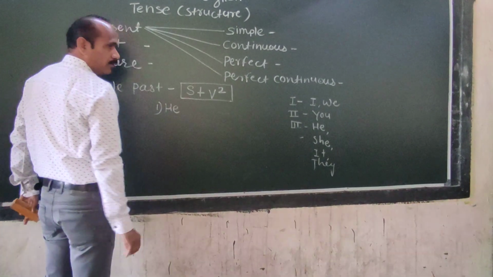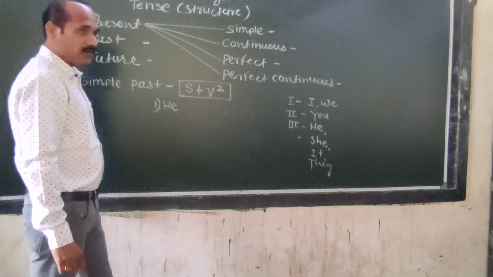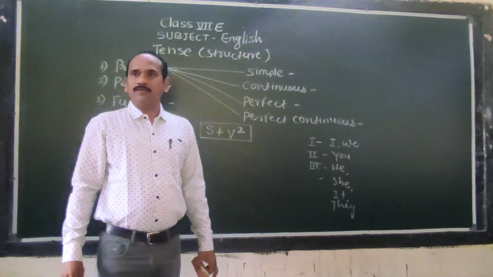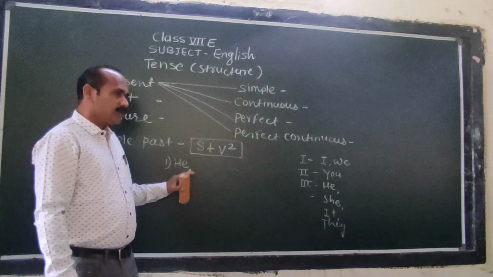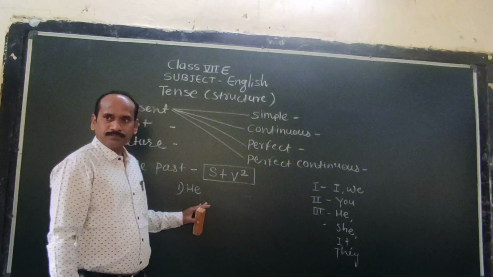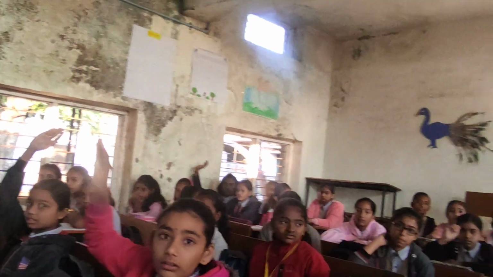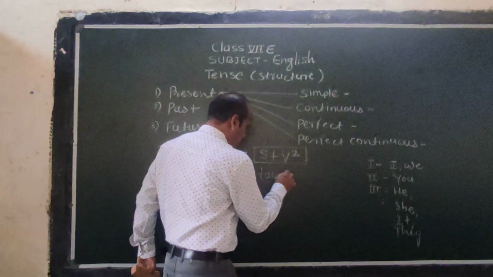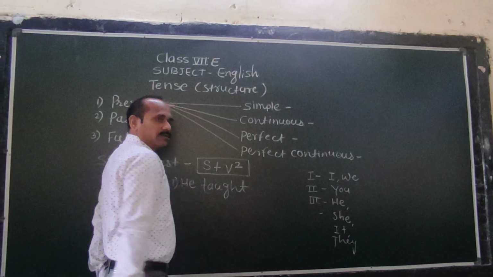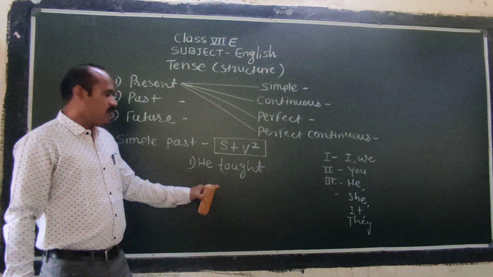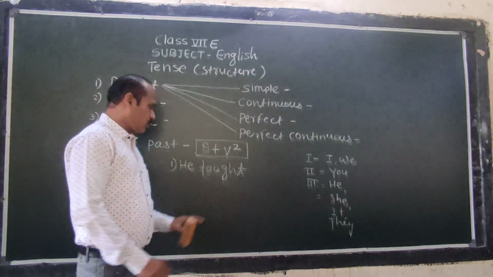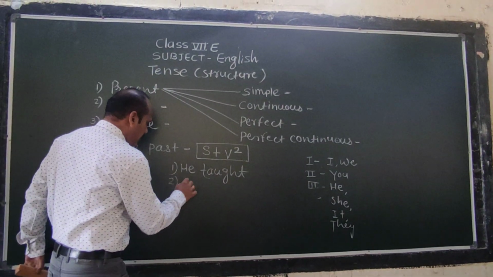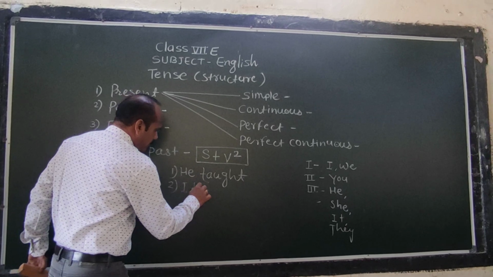Now, who can say the simple past tense of "he teaches"? Yes, Kavya? He taught. Yes, absolutely correct. The second form of teach is taught.